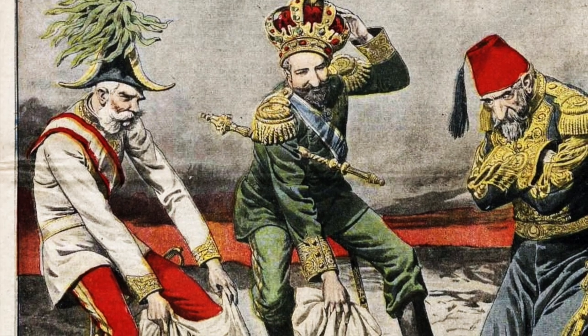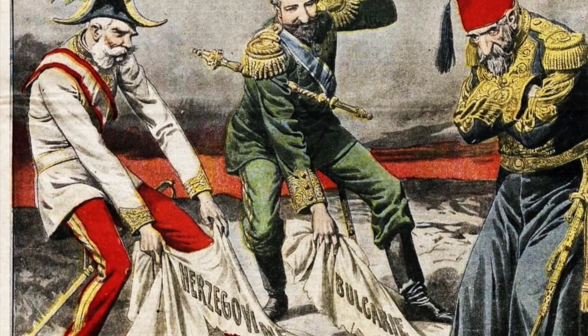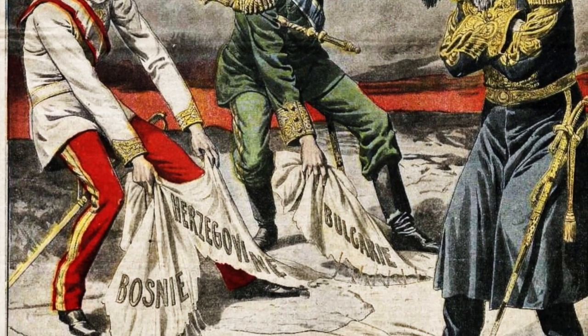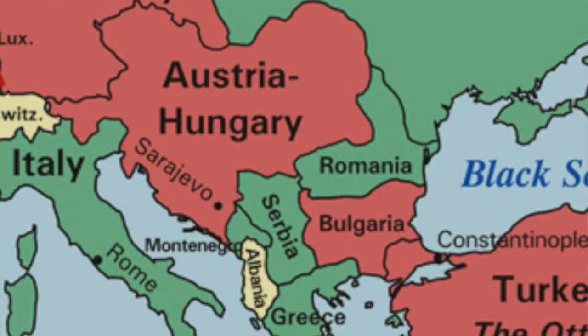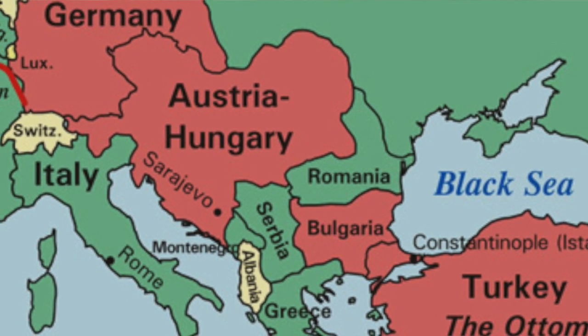Another source of conflict was the Eastern question. The Ottoman Empire was falling apart. The closest empires, Russia and Austria-Hungary, wanted to increase their influence in the region, taking advantage of this collapse of the Ottoman Empire. Austria, for example, wanted to expand along the coast of the Adriatic Sea.